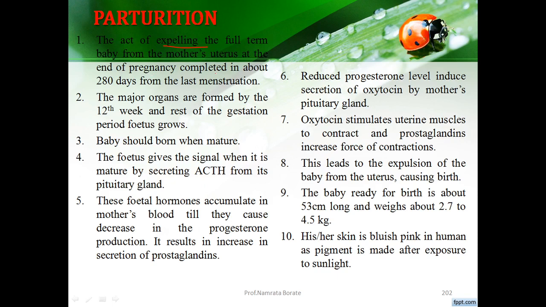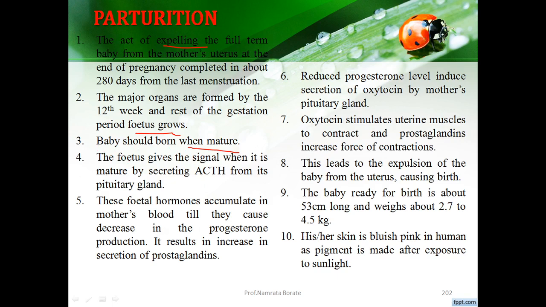When this gestation period is completed, near about 280 days, which is calculated from the first day of the last menstrual cycle, it is approximately considered as 40 weeks, meaning 9 months. The major organs are formed by the 12th week, and for the rest of the gestation period the fetus grows. The baby should be born when mature. After the complete development and maturation of the fetus, it forms the baby.